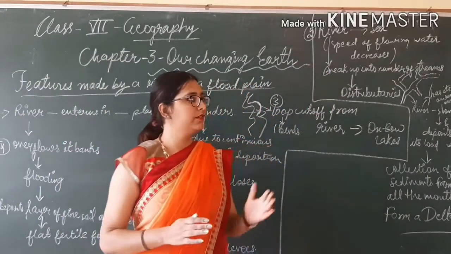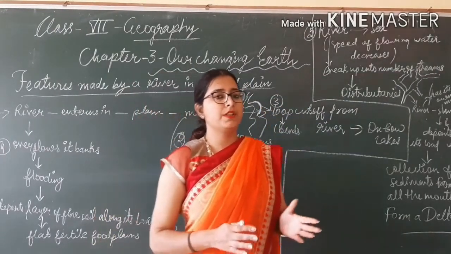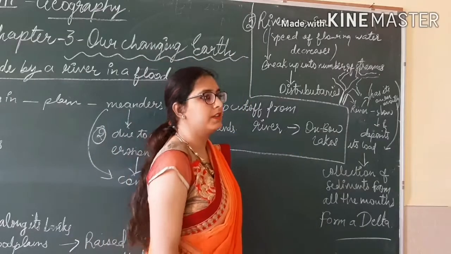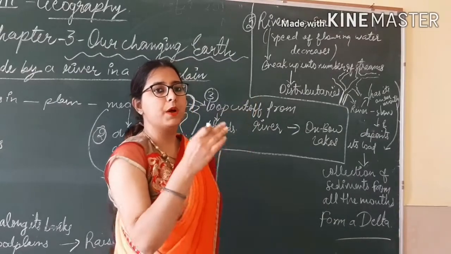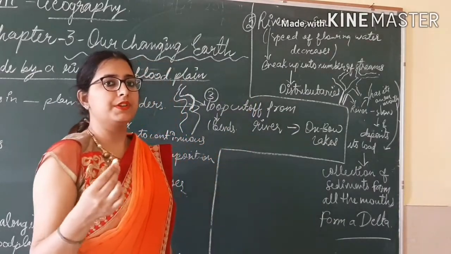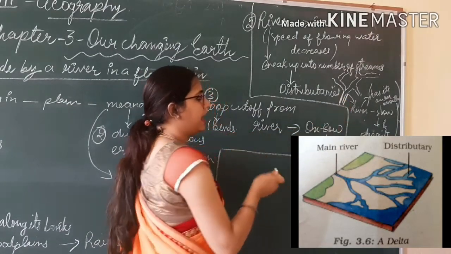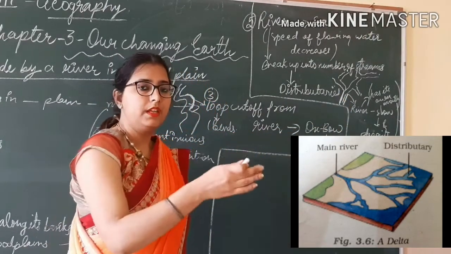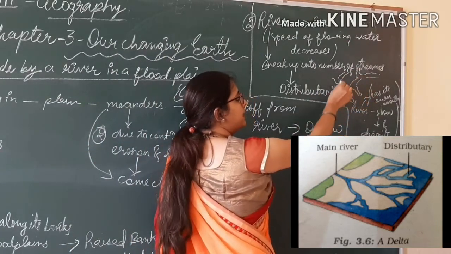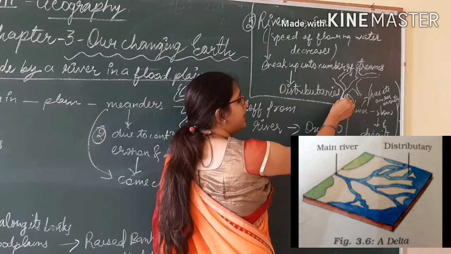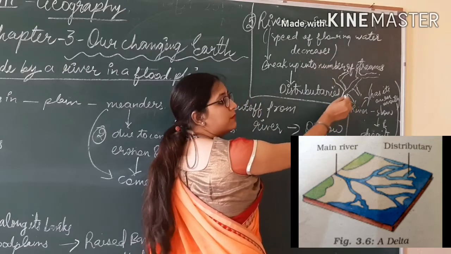Now, when the river approaches the sea, its speed slows down because it carries so much material. See students, when this river approaches the sea, it breaks up into a number of streams. See with the help of this picture, this is the main river, and these are the streams which break off from the main river.